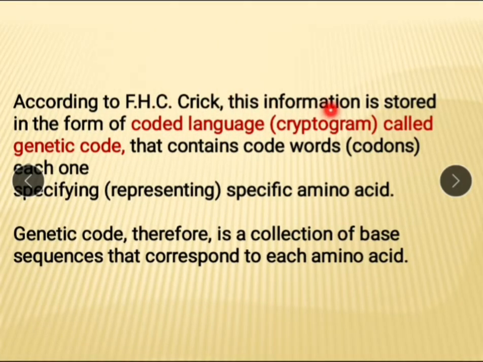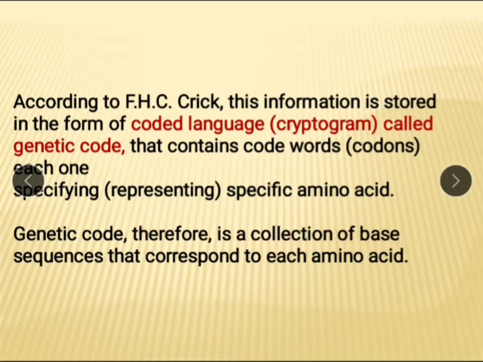According to Crick, this information is stored in the form of a coded language, that is a cryptogram, called the genetic code, that contains code words called codons, each one specifying one amino acid. You know that while communicating, human beings use language, and in the same manner here there is a language, but this language is a coded one, called a cryptogram, or the genetic code, which is in the form of codons.